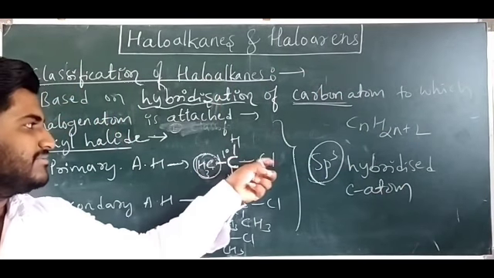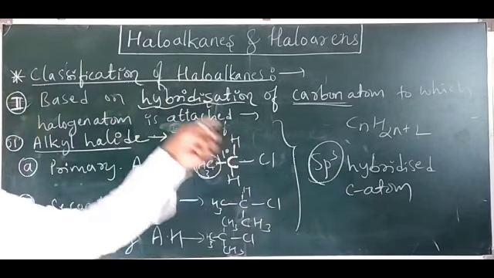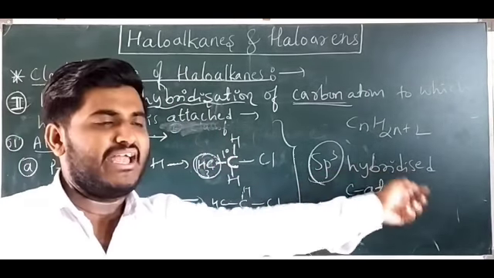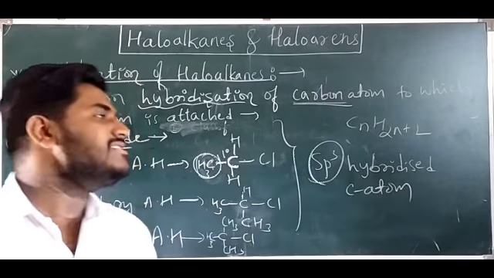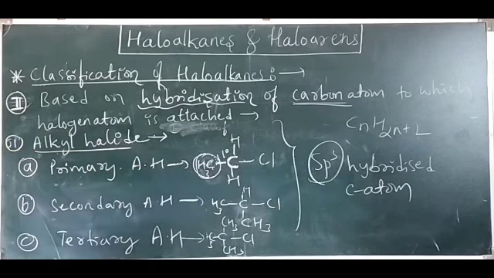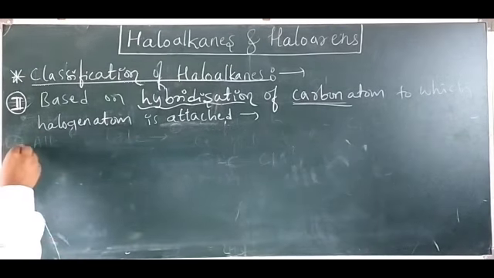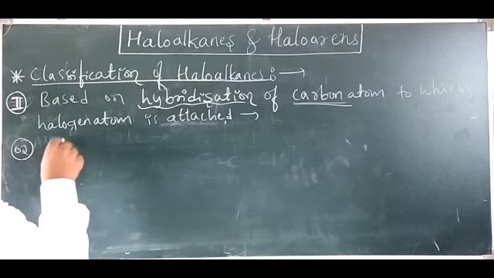This halogen atom is attached to this carbon, so this carbon has sp3 hybridization. Therefore, this category comes under the sp3 hybridized carbon atom to which the halogen atom is attached. In that, the first one is alkyl halide. The second one is allylic halide.